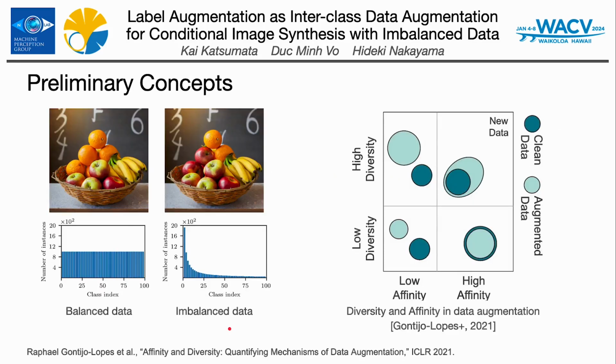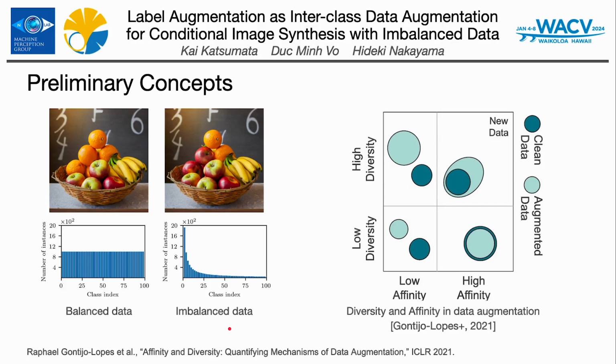Let's start with the basics. What's an imbalanced dataset? Imagine a dataset as a fruit basket. In a balanced dataset, you have an equal number of apples, oranges, and bananas. But in an imbalanced dataset, you might find it overflowing with apples, but with only a few bananas and oranges. This is a common scenario in real-world data, where some classes are overrepresented while others are scarcely present. Why is this problematic? In the context of machine learning, models trained on such data tend to develop a bias towards the majority classes and perform poorly on minority classes. This leads to a lack of generalizability and fairness in the model predictions.